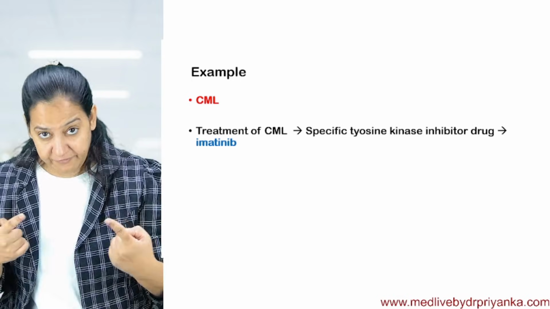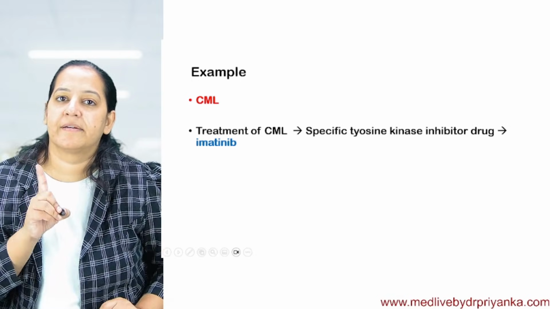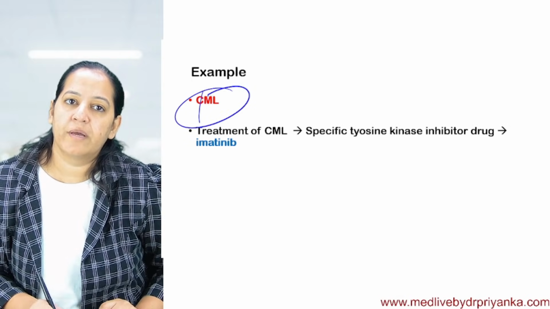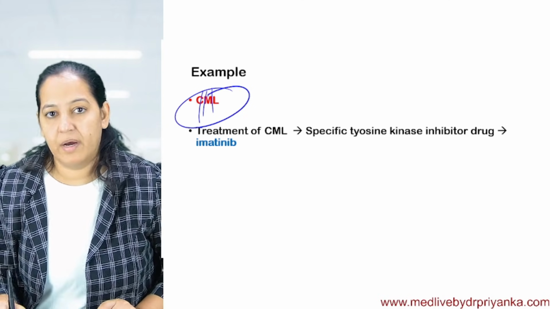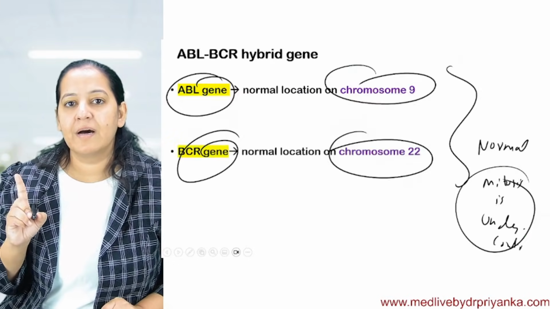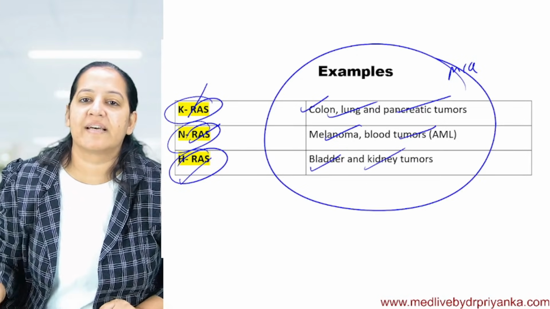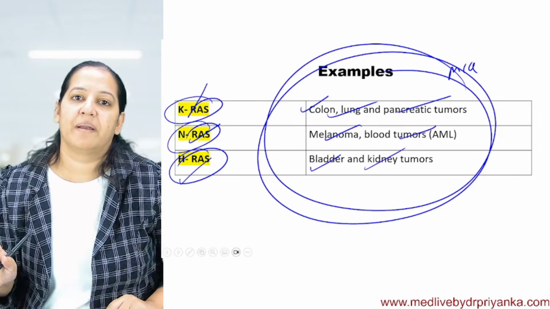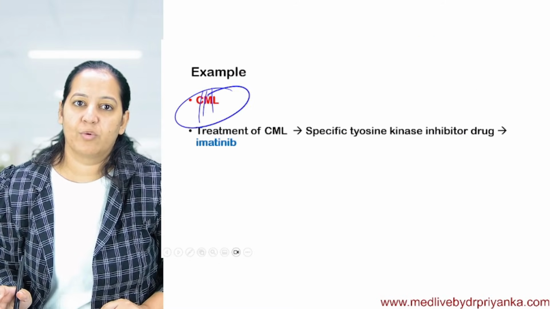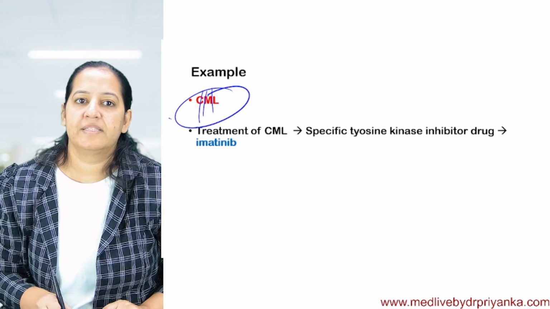If this occurs, only one cancer occurs. The name of that cancer is CML, chronic myeloid leukemia. It's a blood cancer. In RAS, I told you multiple examples: if RAS is mutated, all these cancers occur. But in ABL-BCR translocation, only CML occurs.